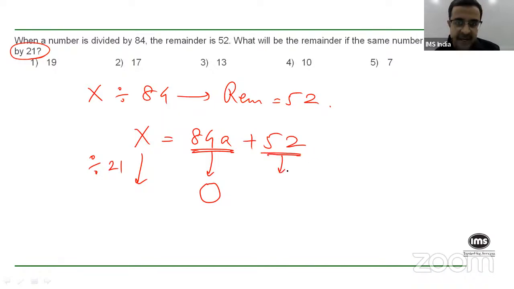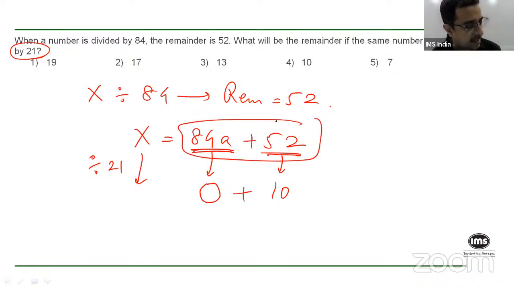And 52, when divided by 21, gives me a remainder of 10, isn't it? Because 52 is 10 more than 42, which is a multiple of 21. So my final remainder, when this entire number x is divided by 21, comes out to be 10. So that is your answer. This should not have taken you more than maybe 15 seconds or so, even at a conservative estimate.